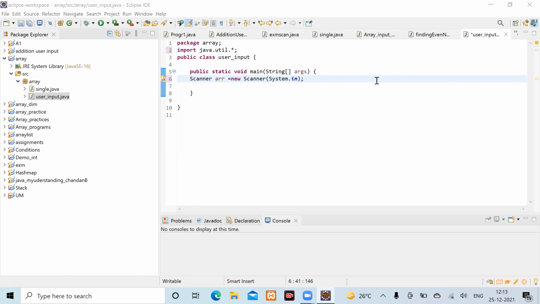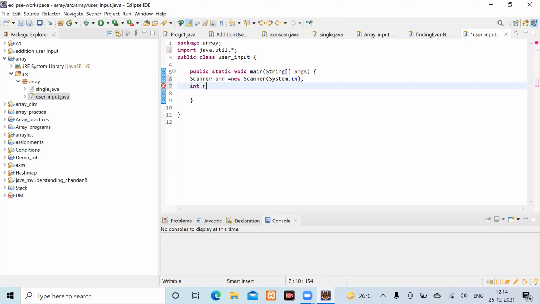Now this is for accepting the input. You have to declare the size as well. So how are we going to declare the size? You have to declare a variable where you're going to store the size. So just write int n.